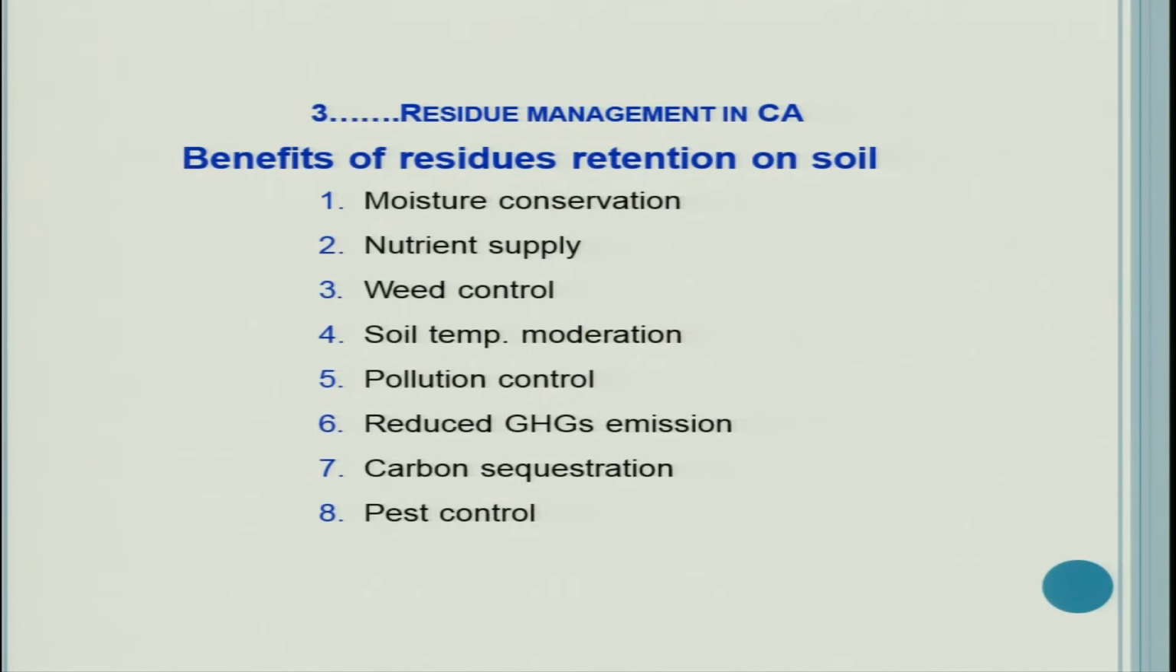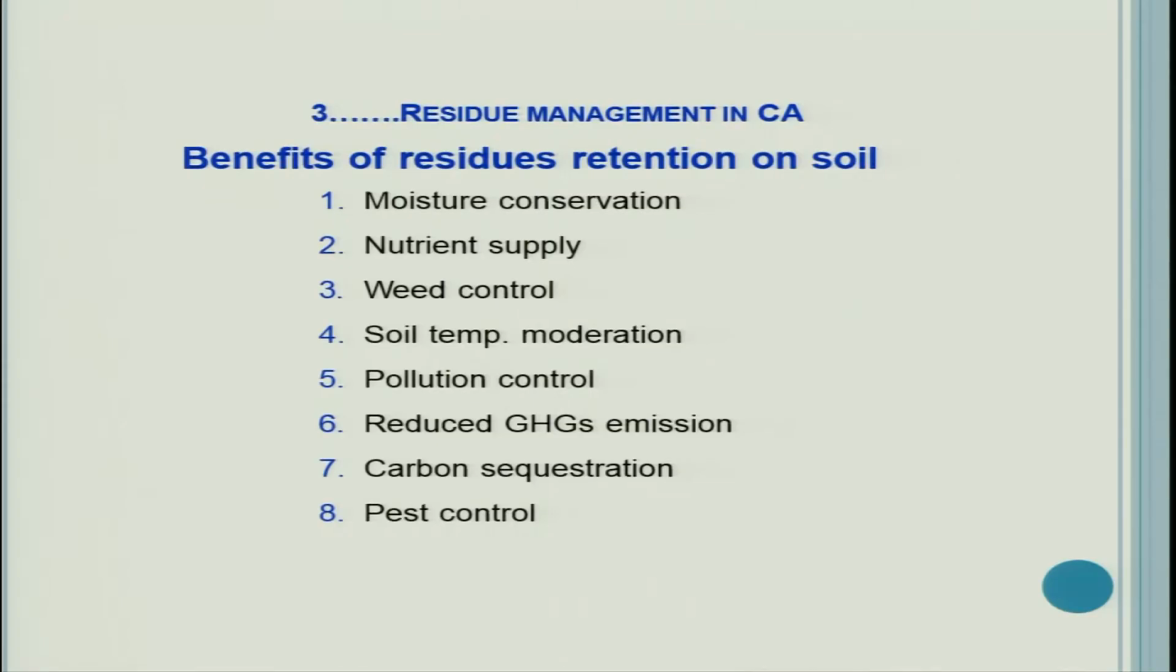More pictures. Now, benefits of residue retention. Suppose you are doing conservation agriculture and you are retaining residues as a mulching material. What advantages can there be? Number one is moisture conservation, then nutrient supply, weed control, soil temperature regulation or moderation, pollution control, reduced greenhouse gas emission, carbon sequestration, pest control, and more advantages can be added to the list.